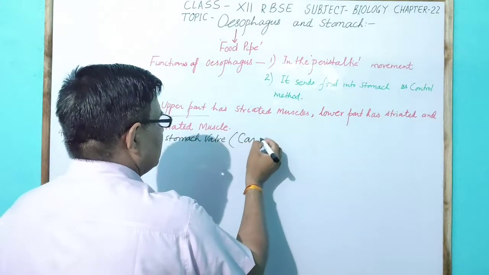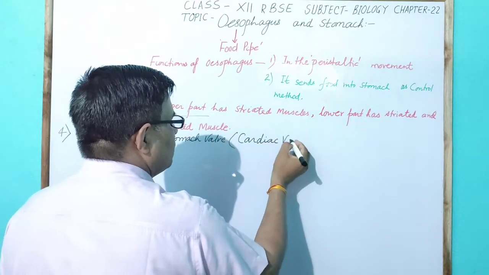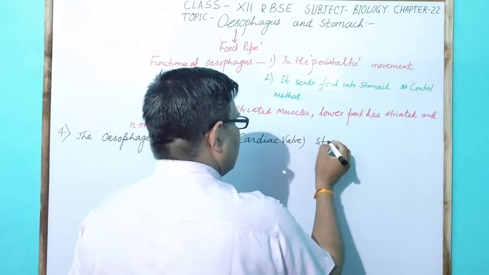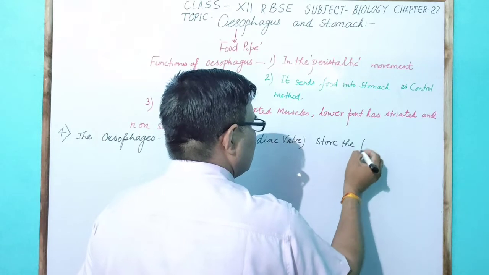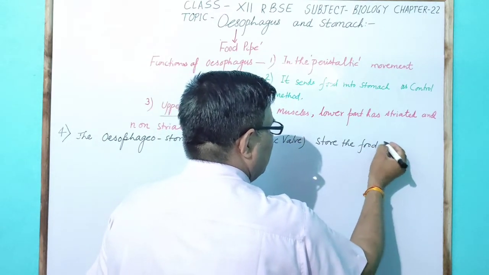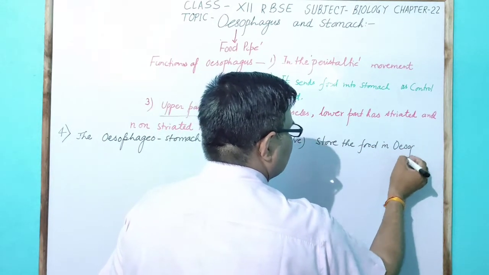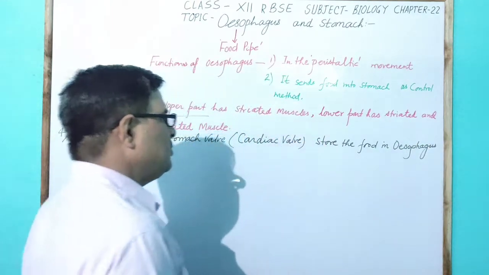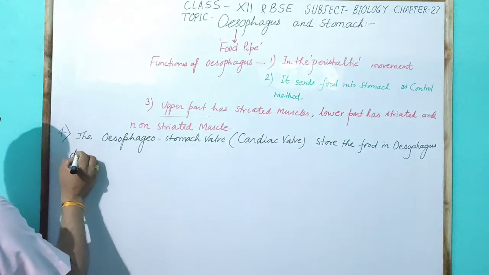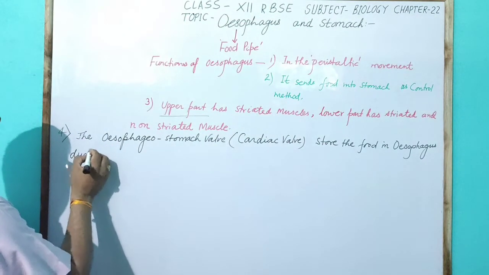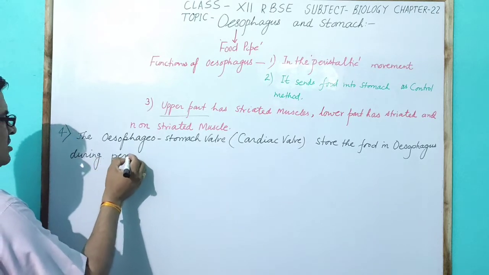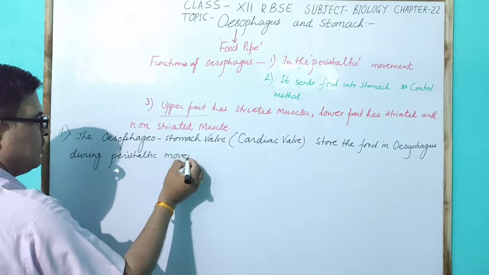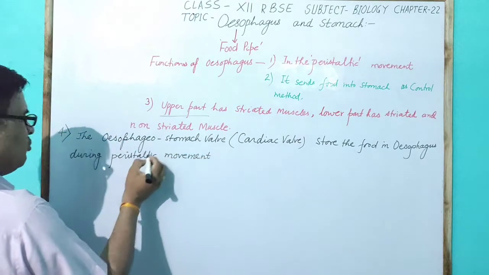Now it is also called the cardiac valve. It stores the food in the oesophagus during churning, that is, during peristaltic movement.